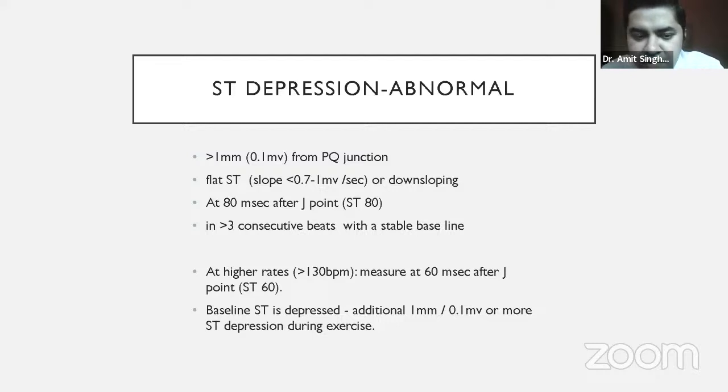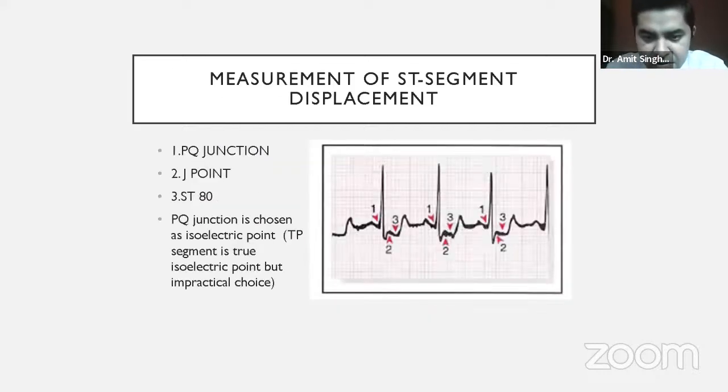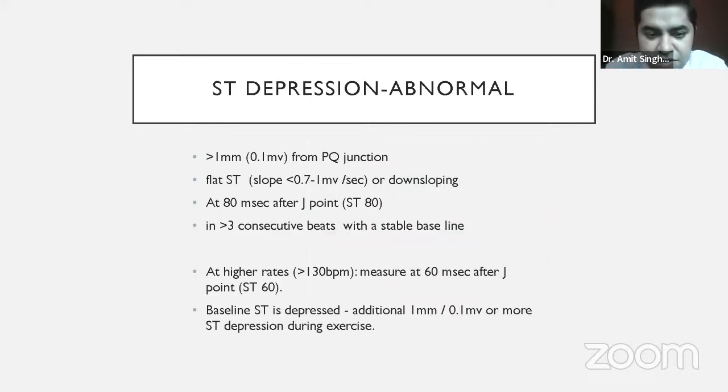Why 3 consecutive beats? Because patients are exercising and might have artifacts, meaning false depressions, which are seen only in one beat or sporadically here and there. For it to be called abnormal, it should be seen in 3 consecutive beats, like here. This is where you will see that the ST depression is abnormal and the test is positive.